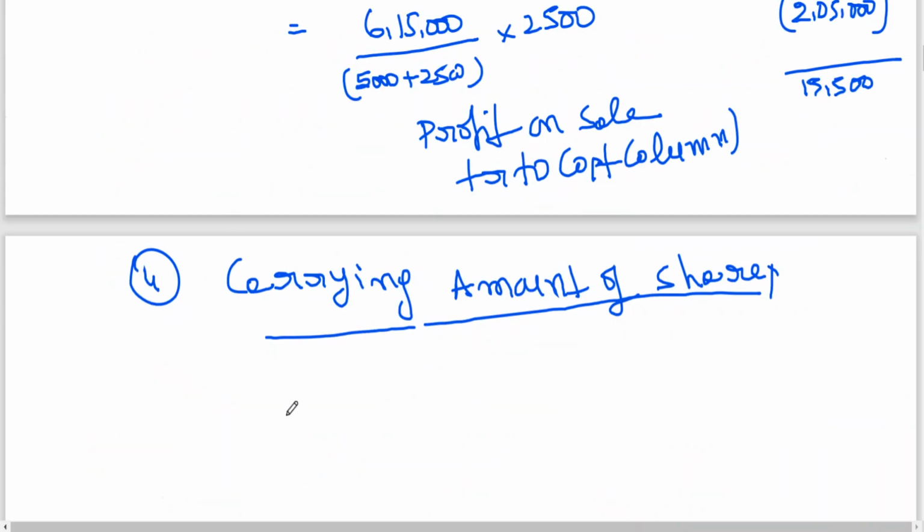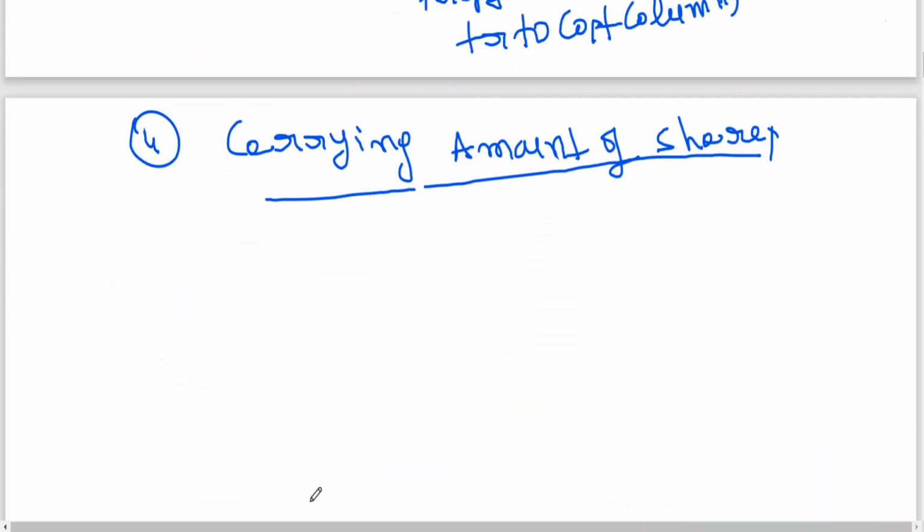So what I am doing now, carrying amount of shares is equal to, here I am doing like this. Cost price of shares. What is cost price of shares?